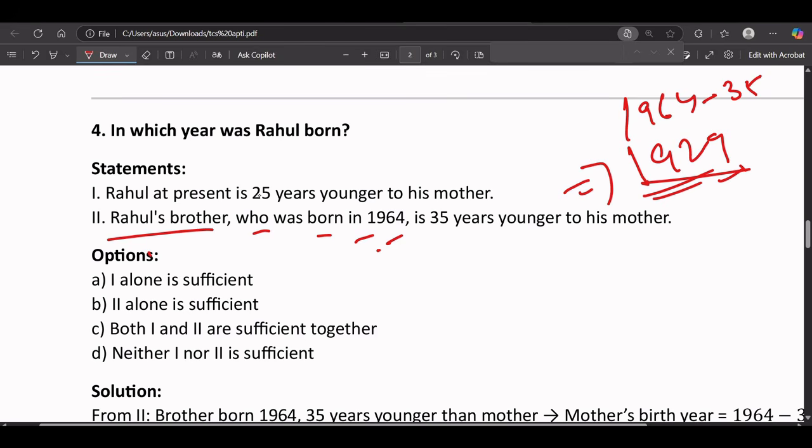And Rahul at present is 25 years younger to his mother. That means this is the birth year of his mother.